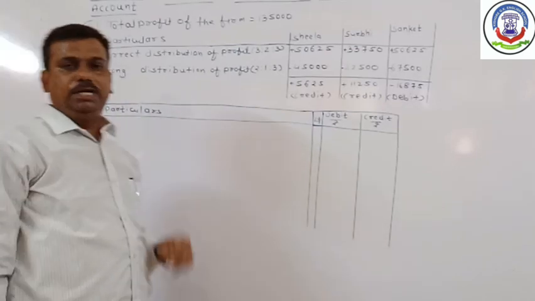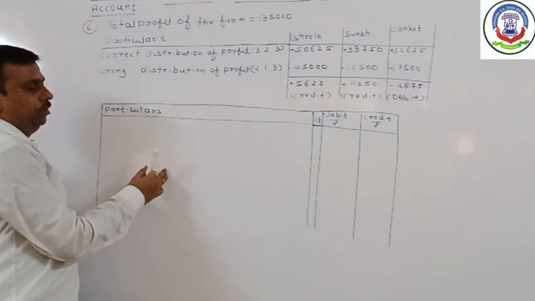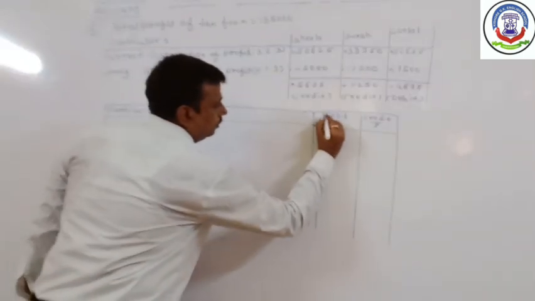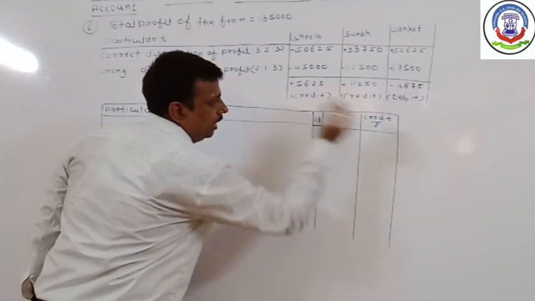Now to rectify that, a journal entry is to be passed. Particulars, LF, debit rupees and credit rupees.